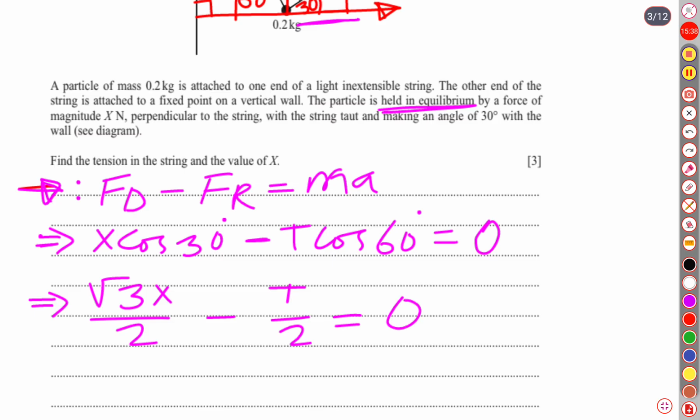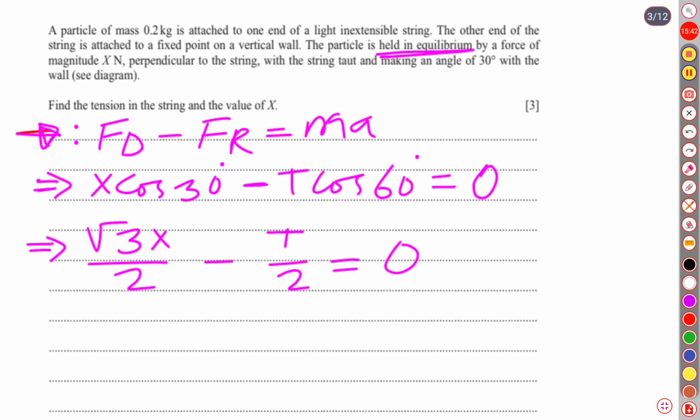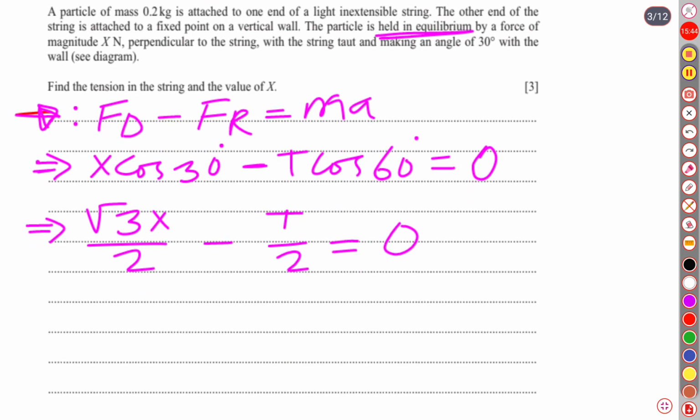As we will have to form two simultaneous equations, let's isolate x first of all. This is uppercase X. So root 3 x over 2 equal to T over 2.